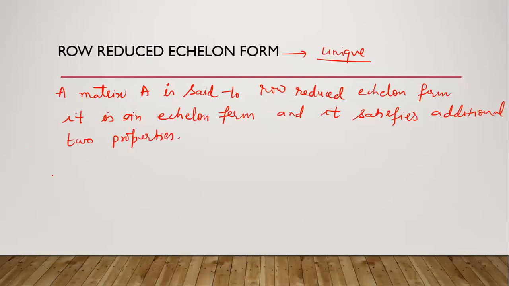What are the additional two properties? P3 and P4. P1 and P2 are the two properties in the echelon form.